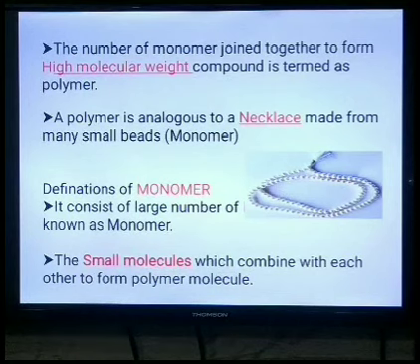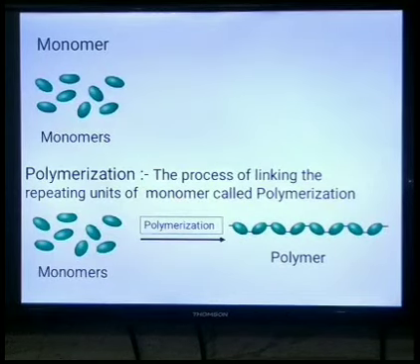Here we discuss the definition of monomers. A monomer is a small molecule which combines with others to form polymer molecules. Here we say that the polymer is analogous to the necklace, and these small beads are nothing but your monomers. Here also is an image of the monomers. These green beads are the monomers.